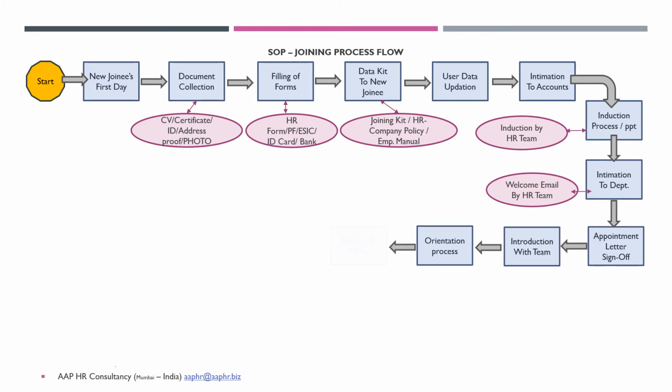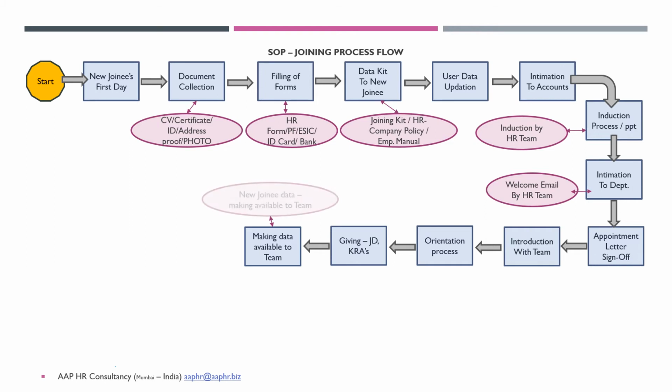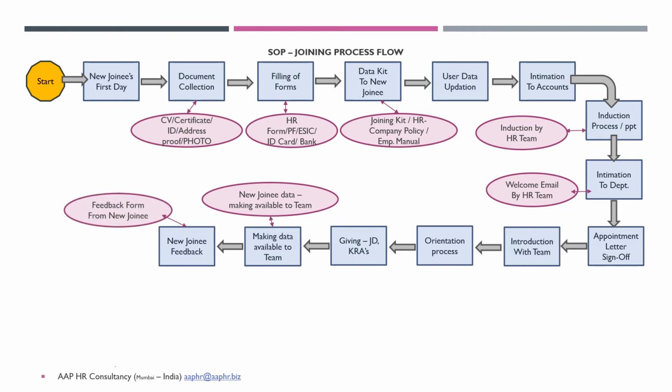The orientation process starts here. This includes all the details of the JDs of a particular position, its KRAs, KPIs, and the performance evaluation methodology. The entire data has to be made available to the new joinee as well as to the team. New joinee feedback has to be collected by an HR person on how the entire induction and orientation process has been executed, for further improvement.